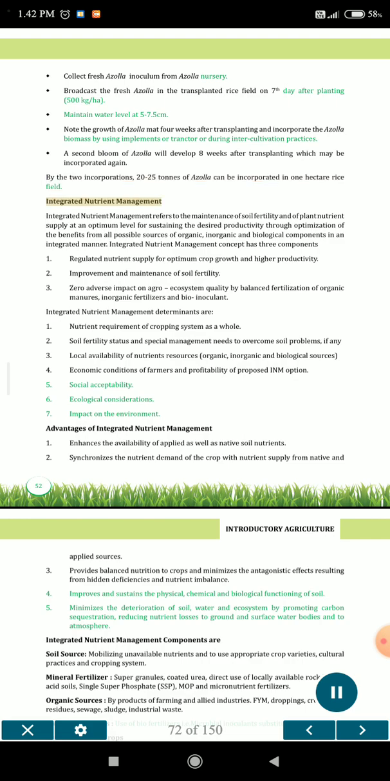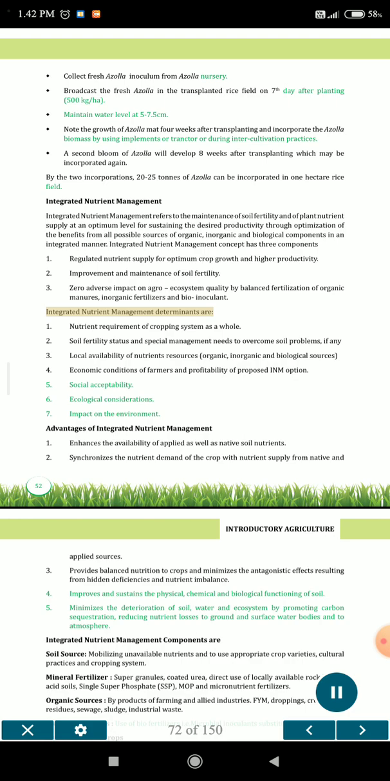Integrated nutrient management. Integrated nutrient management refers to the maintenance of soil fertility and of plant nutrient supply at an optimum level for sustaining the desired productivity through optimization of the benefits from all possible sources of organic, inorganic and biological components in an integrated manner. The integrated nutrient management concept has 3 components. 1. Regulated nutrient supply for optimum crop growth and higher productivity. 2. Improvement and maintenance of soil fertility. 3. Zero adverse impact on ecosystem quality by balanced fertilization of organic manures, inorganic fertilizer and bioinoculant.